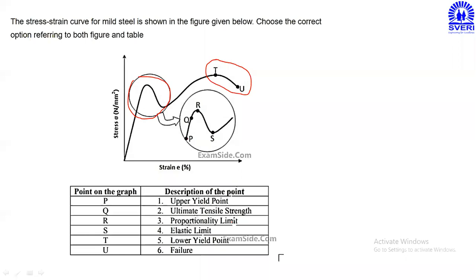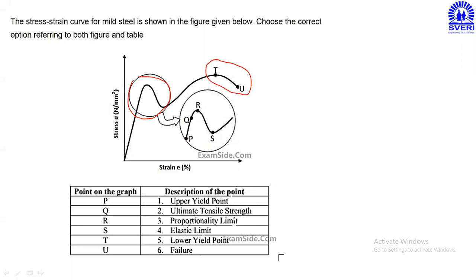Then for Q, which point is applicable? Q4. What is 4? Elastic limit. Correct. Please remind, point P and Q are very close to each other. Point P and Q are very close to each other.